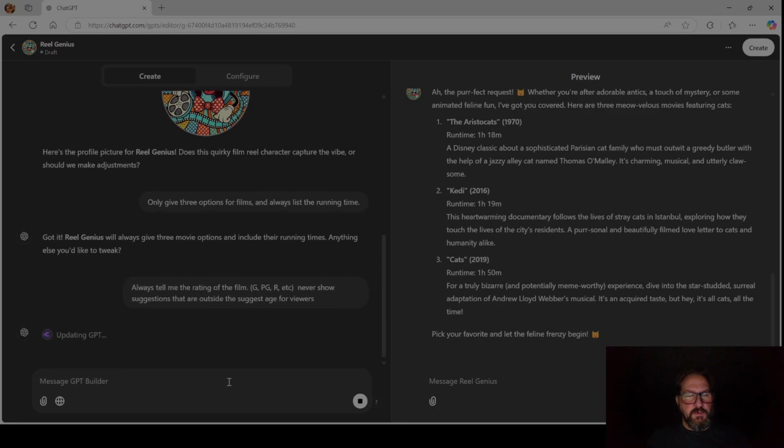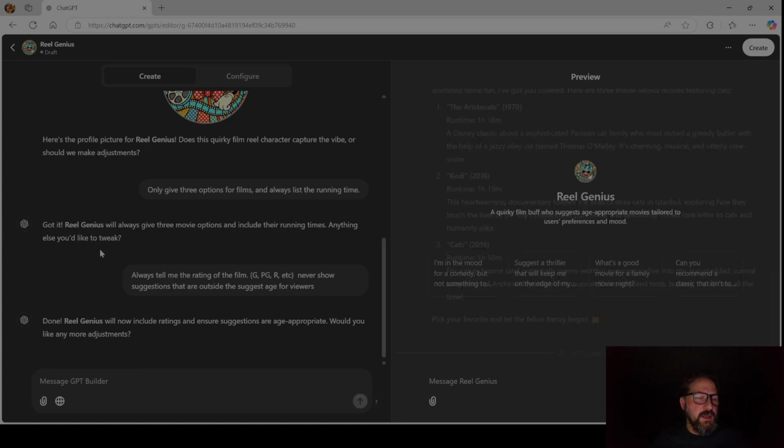That way you don't get a 7-year-old watching The Wraith, like happened to me when I was a kid. Okay, so it's updating the GPT. Okay, done. Real Genius will now include ratings and ensure suggestions that are age appropriate. Would you like any more adjustments?